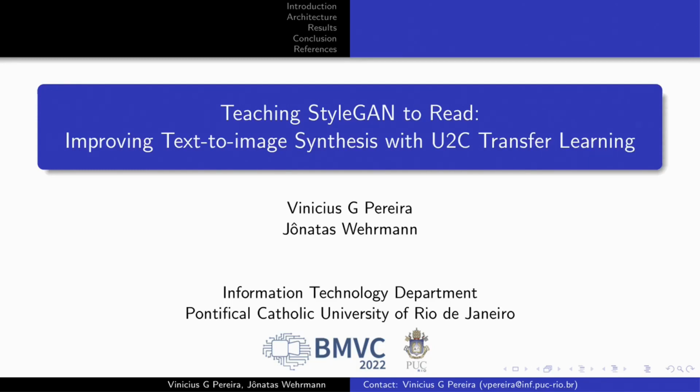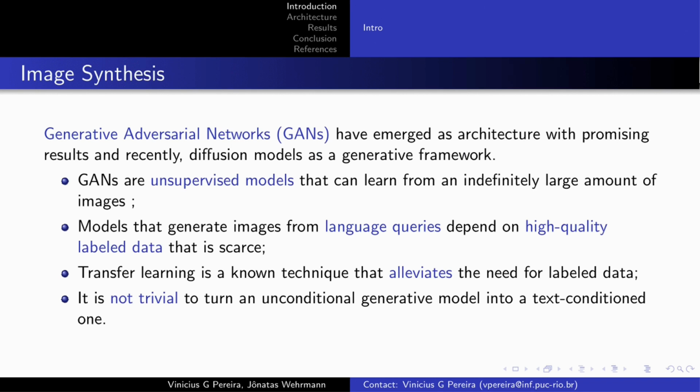In this video, we are going to explain the paper Teaching StyleGAN to Read: Improving Text-to-Image Synthesis with U2C Transfer Learning. In recent years, many novel deep network frameworks to deal with this task have successfully been implemented, and these architectures are also rapidly evolving. To address the problem of artificial image synthesis, GANs have emerged as an architecture with promising results, and recently diffusion models as a generative framework that synthesizes images with high variability and trustworthiness.